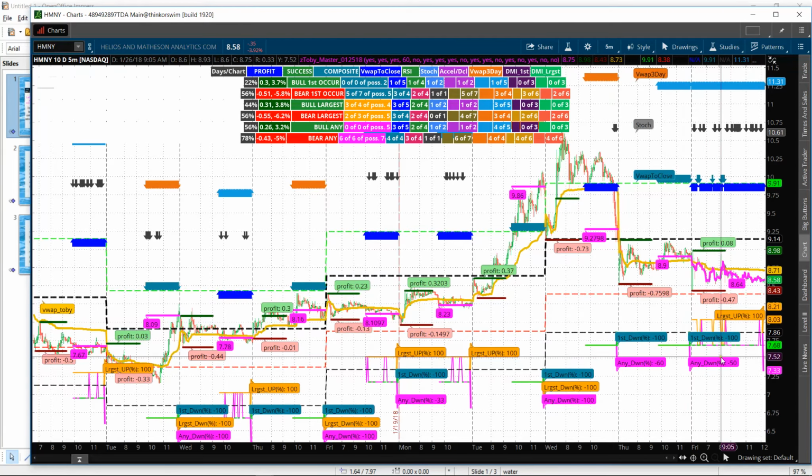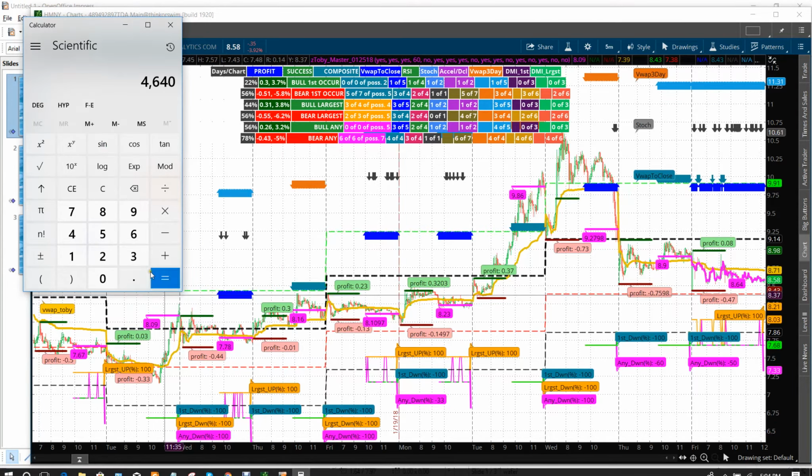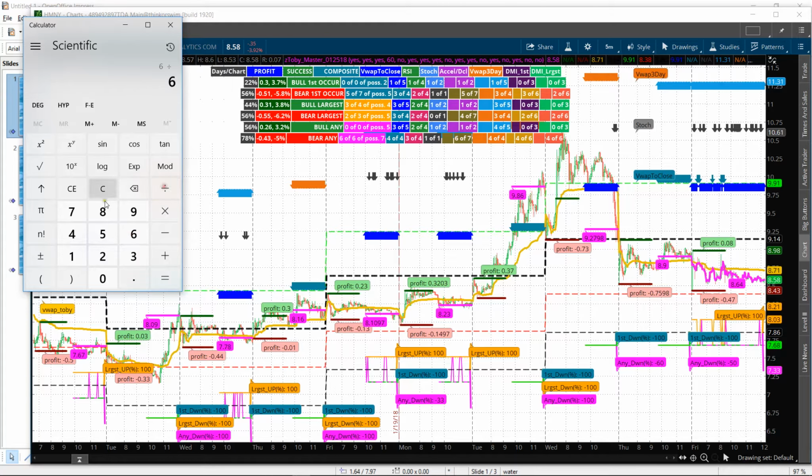So let's say we're 6 for 7. 6 for 7 is, let's figure this out, 6 divided by 7 equals 85 or 86%. So I'm telling you, using this methodology, this is like a typical success rate, 85%.